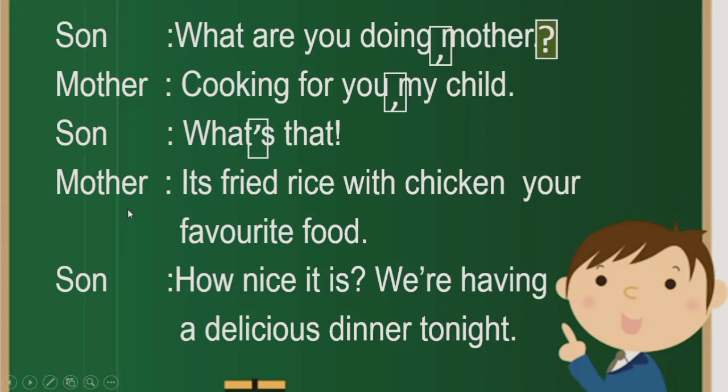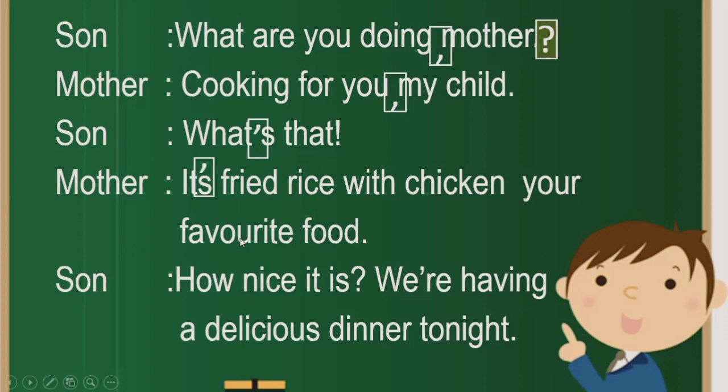The mother is telling again, "It's fried rice with chicken, your favorite food." "It's fried rice." Again, we can see here we have joined two words, it is, and it has become it's. So again, we have to use an apostrophe, and then fried rice with chicken.